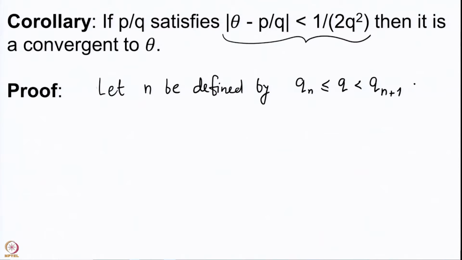Since we know that the qn's go to infinity, we should have some qn which is less than or equal to q. Remember, q0 is 1. Remember, our p0 upon q0 is an integer a0. Therefore, the q0 is in fact 1. So, we are starting the sequence qn with 1.